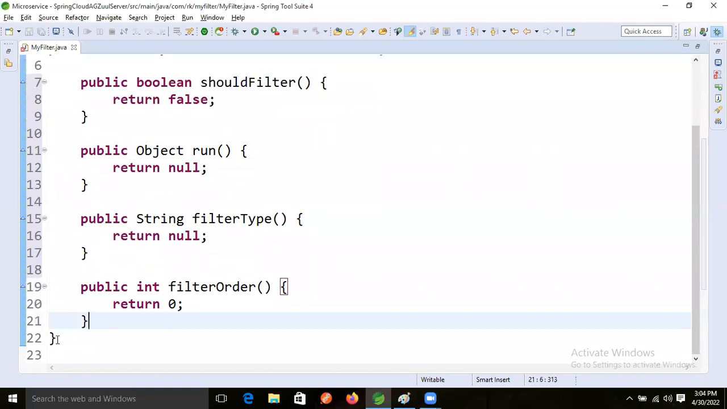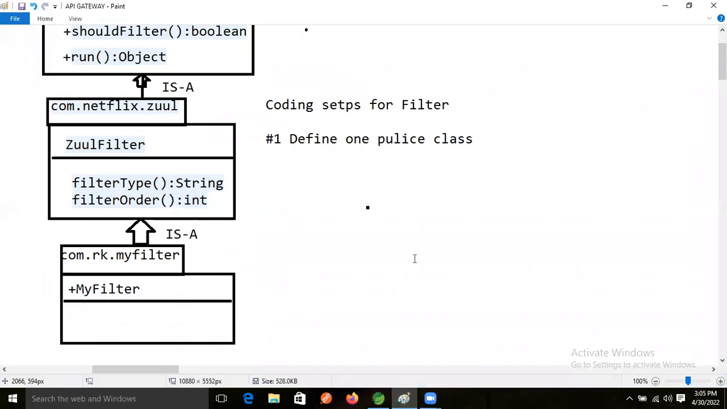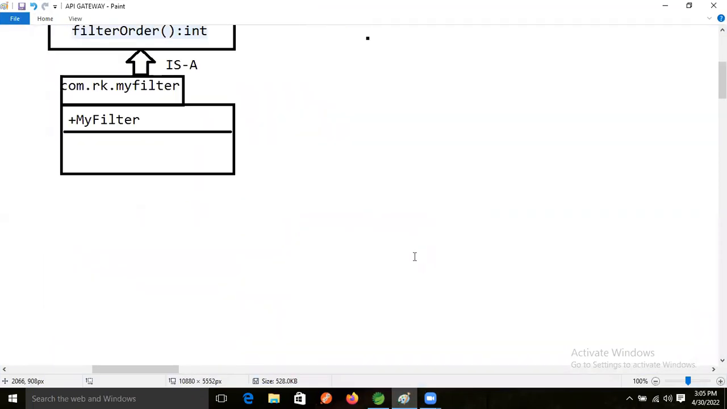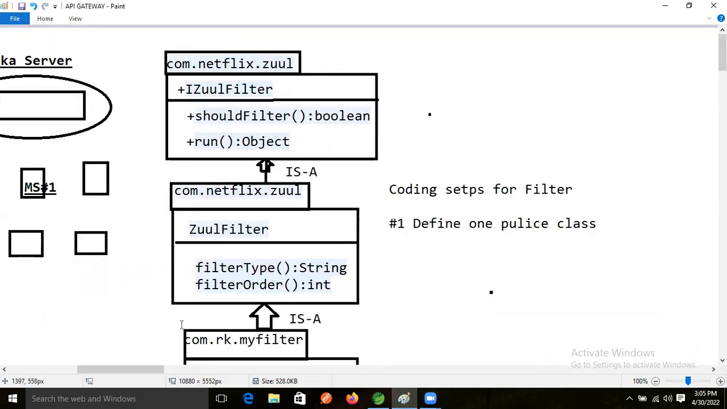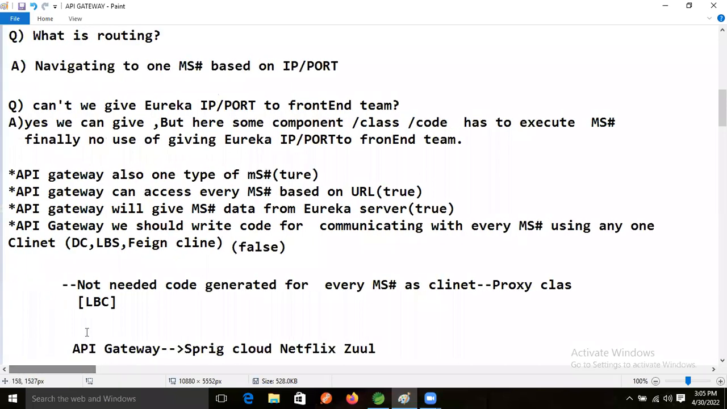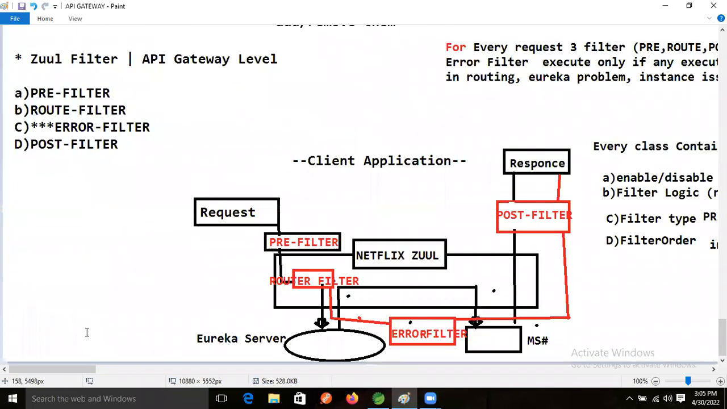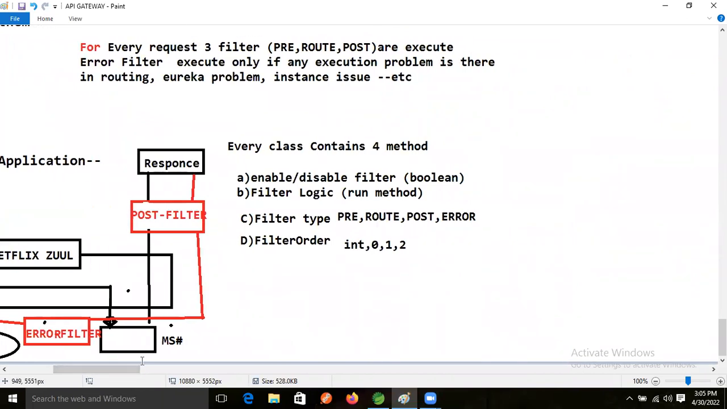Okay, good. So these four methods I overrode. Now, just come here, guys. At the time of explaining the theory part, our practical is already in it. If anybody focuses more on the theory part, they can easily catch up with our practical session.